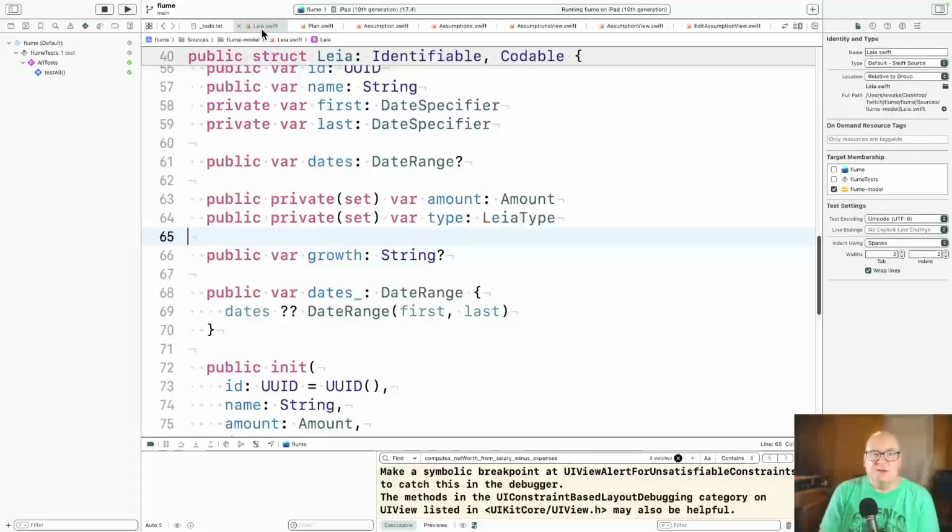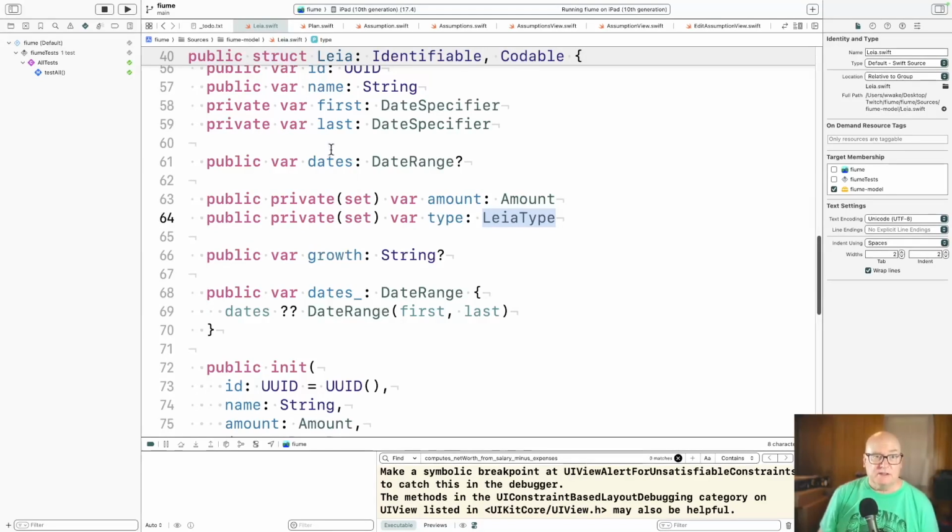So first thing we'll talk about is the persistence changes. The one we had before was we added this Leia type last time. So it used to be optional. This week we changed it to required and deleted the update code that would set it. Okay. And now we're making another change.